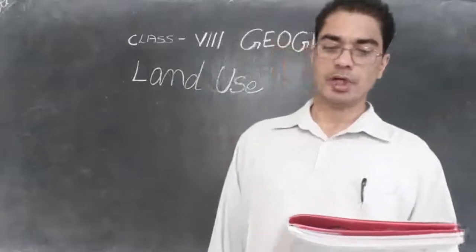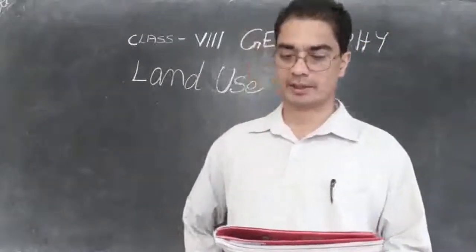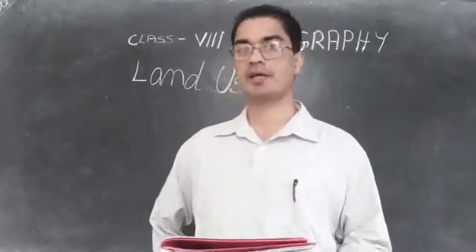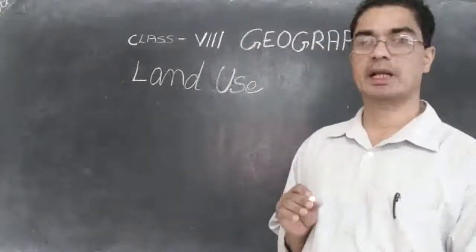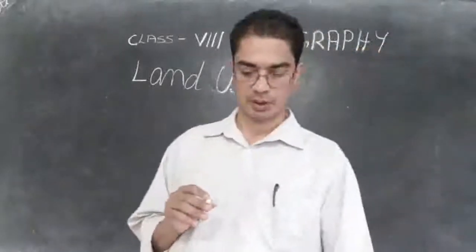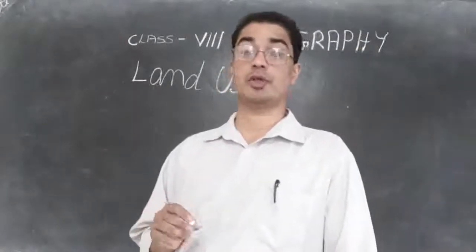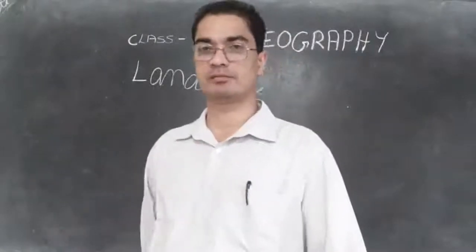Then human factors such as population and technology are also important determinants of the land use pattern. Another thing that matters in how the land becomes useful is the availability of human population. So if more people are living there, then they can make use of that land.